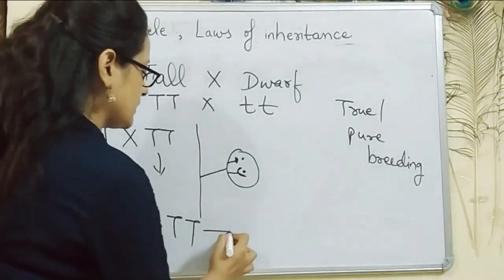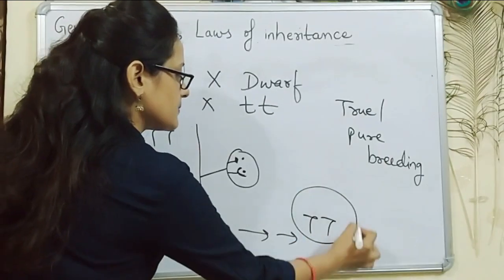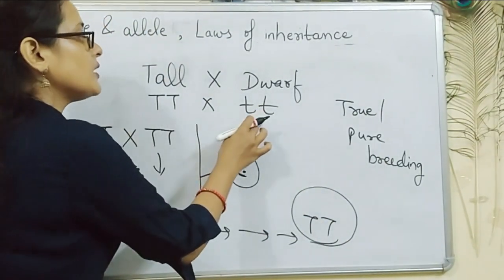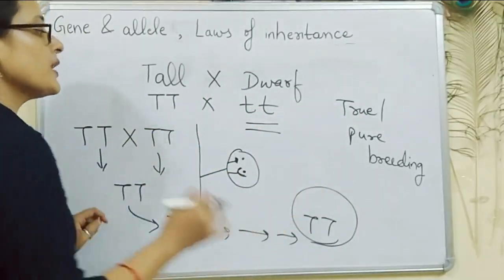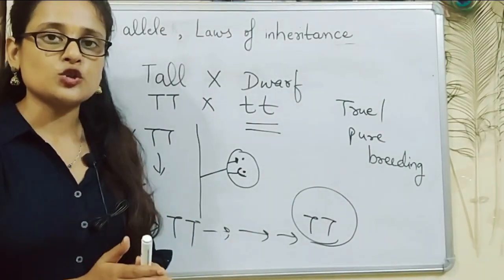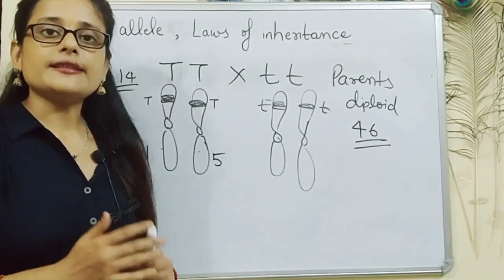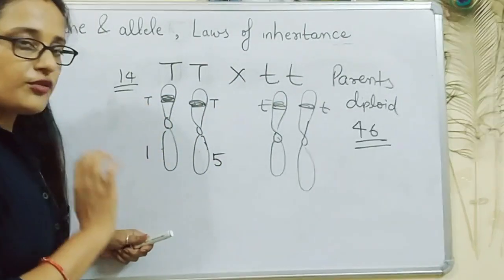This goes on for generations and generations, as a result of which this capital T becomes stabilized, and then this capital T is allowed to cross with small t. This small t is also produced in the same way. So a true or pure breeding line is always homozygous and it is produced by continuous self-pollination. After the law of dominance, let's see the law of segregation. Suppose a tall plant is crossed with a dwarf plant.